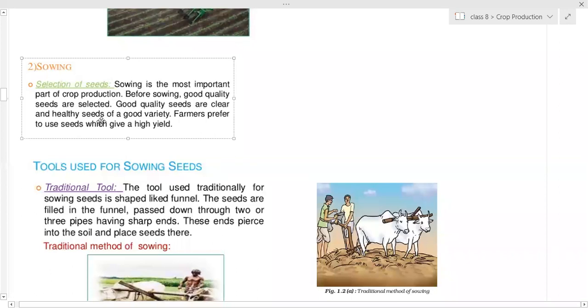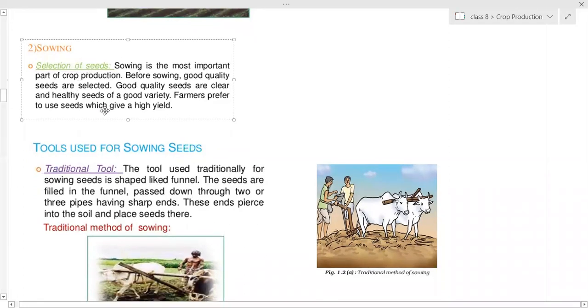That is, the seeds have to be sown at a particular depth. Also, the depth has to be managed, as well as the space between the seeds is very important. Otherwise, they will start competing for the nutrients and the sunlight space. There will be a competition. Whoever succeeds, they will survive. Others will die, and that is not what the farmer wants. So he wants that every seed should grow properly, and he should get the yield from all the seeds. Clear? So therefore, this proper space has to be maintained.